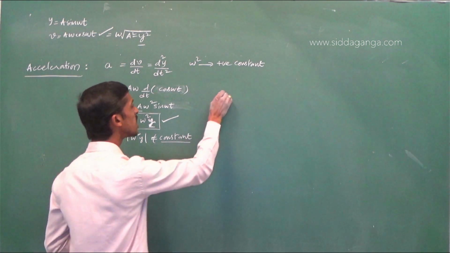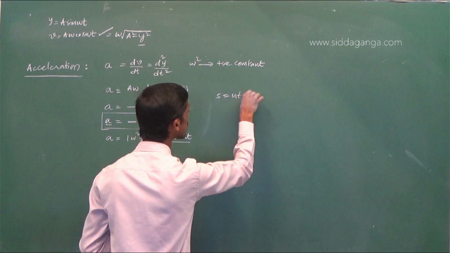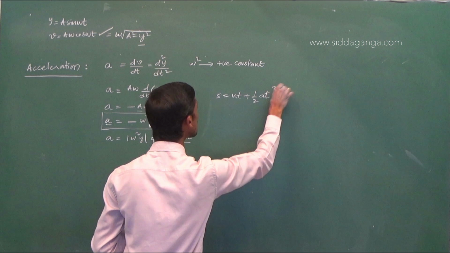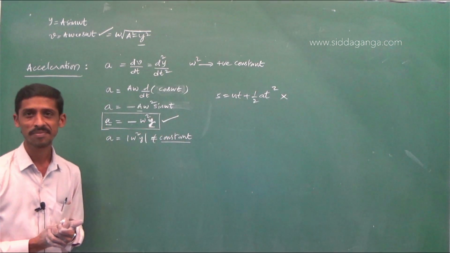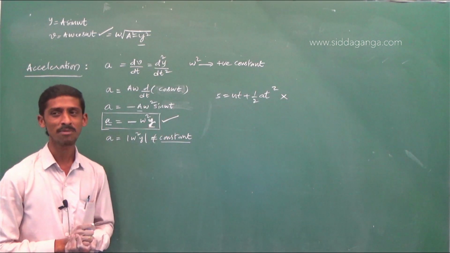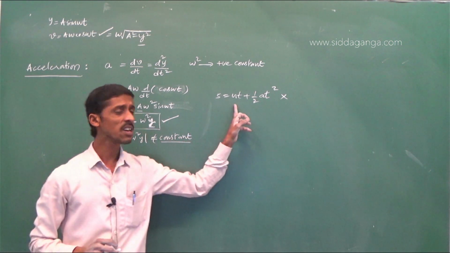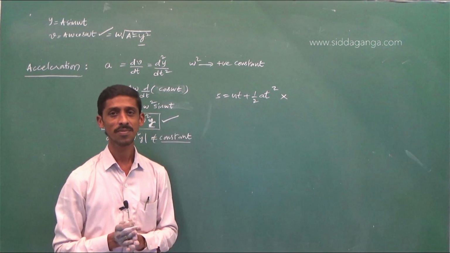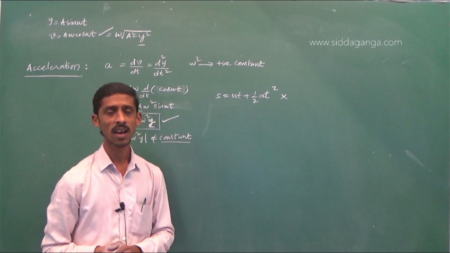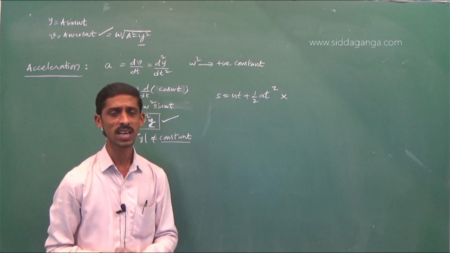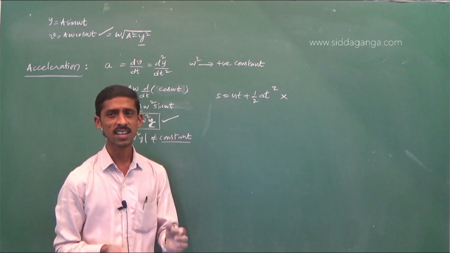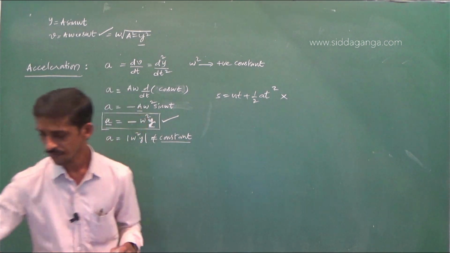What is the displacement? If I put s is equal to ut plus half at square, it will not work. Why? That is why they said it is a special type of motion. Why? Acceleration is not constant. These equations of motion are valid if and only if acceleration is assumed to be constant or uniform.